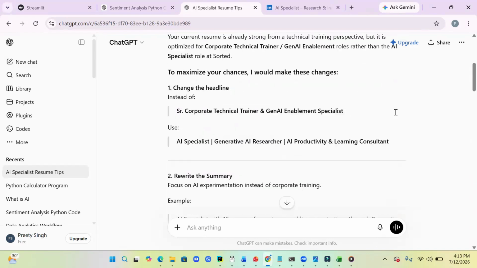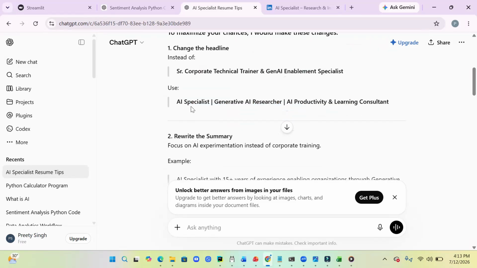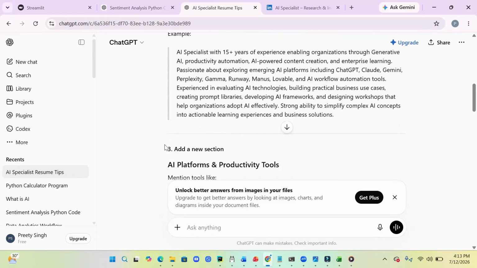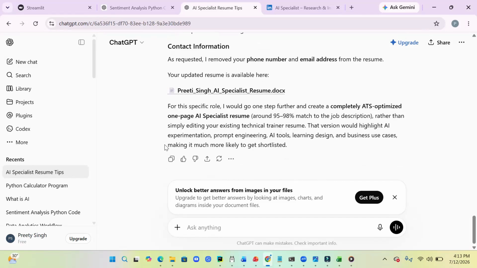Now you can see, to maximize your chances, I would make these changes. It is asking us to change the headline. Here I'm a senior corporate technical trainer and Gen AI enablement specialist. It is making me AI specialist, generative AI. So it is suggesting that I rewrite. Okay. But I would say, why would I rewrite when I'm using it?